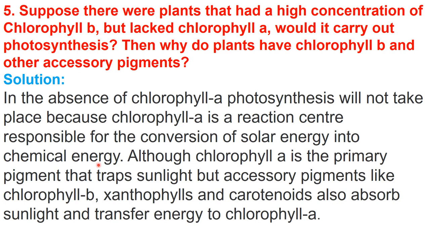You know that from chlorophyll A only, the first electron is excited, right? Although chlorophyll A is the primary pigment that traps sunlight, accessory pigments like chlorophyll B, xanthophylls and carotenoids also absorb sunlight and transfer energy to chlorophyll A. That's why these accessory pigments are also present in the plant.